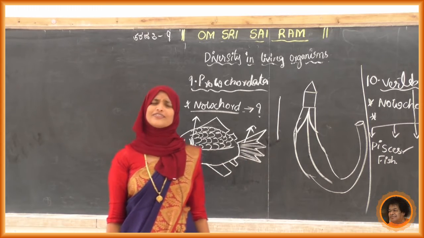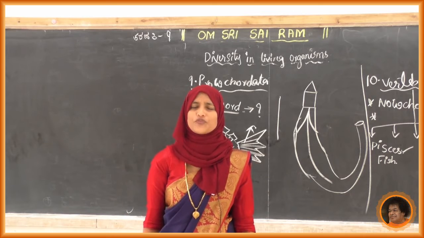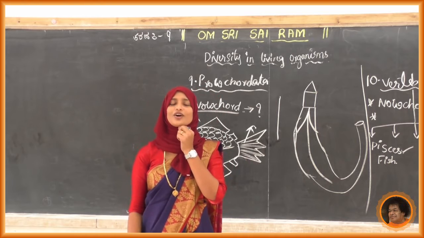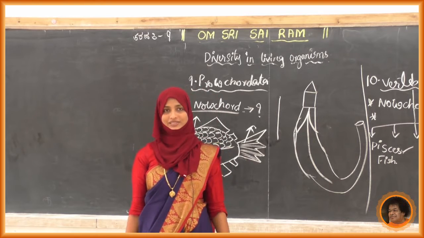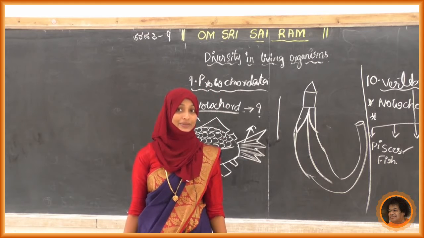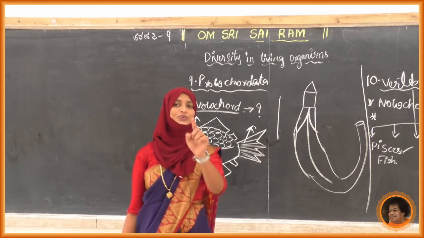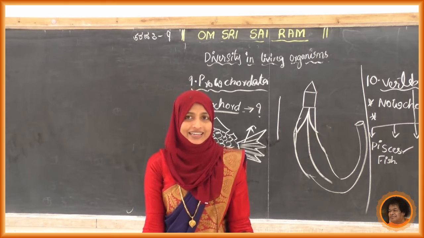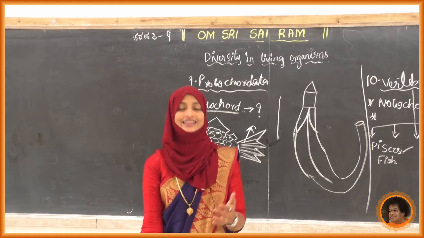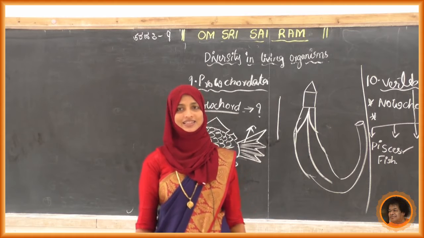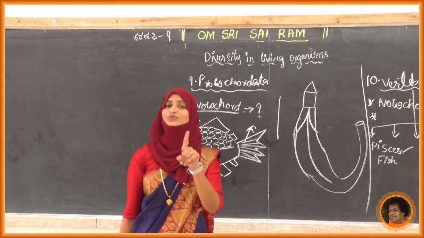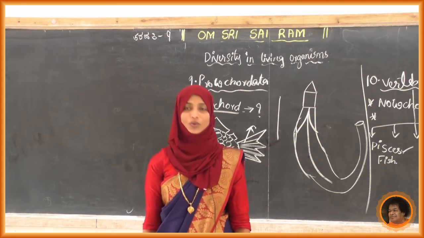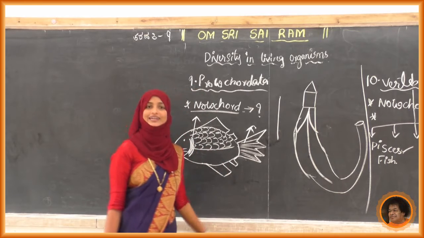Next, we always call these species, or else fish, cold-blooded animals. Why do we call them cold-blooded animals? Do you know what cold-blooded animals are? You have to refer to that one. If you are getting it, it is good, nice. If you are not getting it, we'll discuss in the next class. Before that, you have to refer to what it means. Cold-blooded animals. So that is one more point in this.